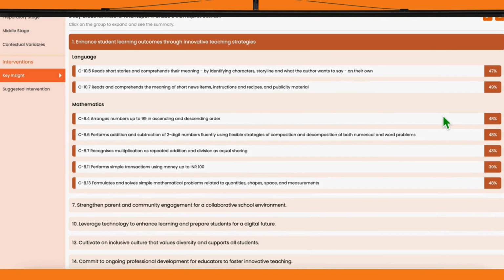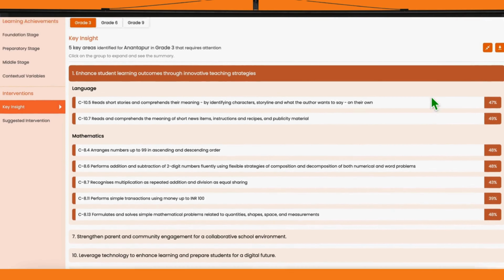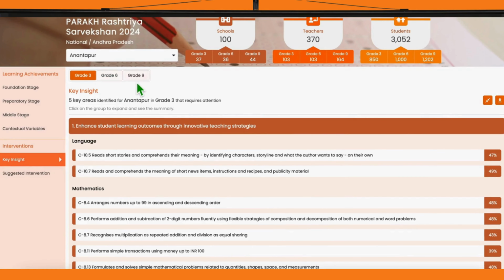This expands to show the specific competencies where students have underperformed. For example, only 47% of students were able to read and comprehend short stories independently. You will also find similar insights under subjects like mathematics with clearly defined skill gaps. These insights are generated automatically from student performance data and are available for all grades, grades 3, 6, and 9.